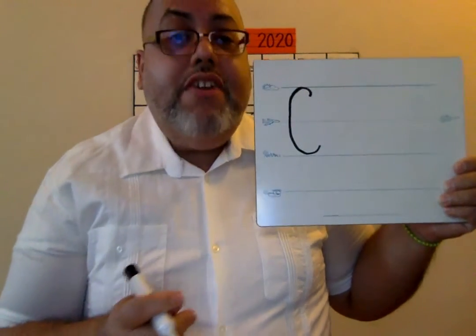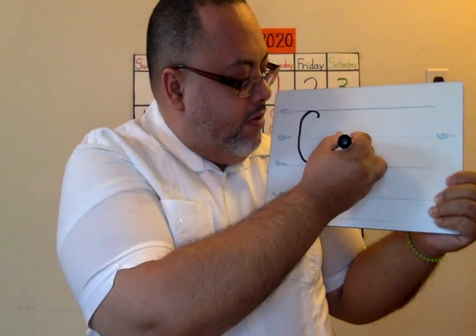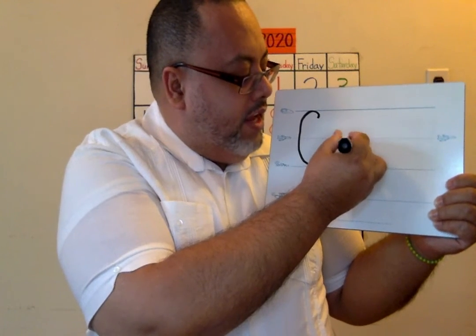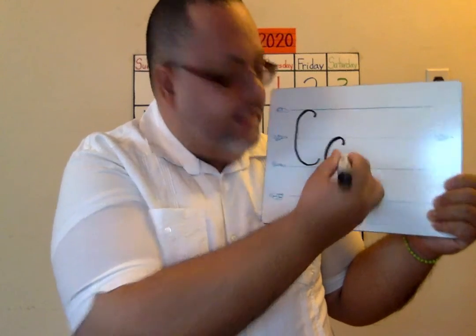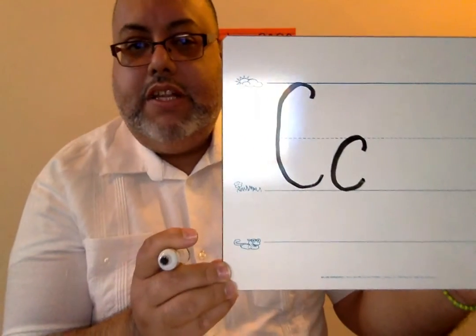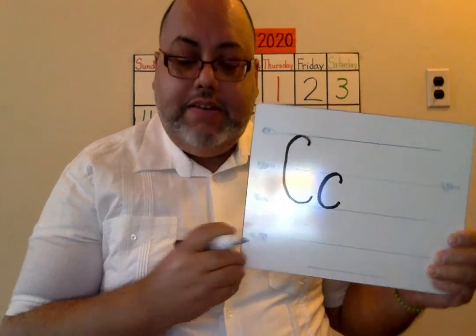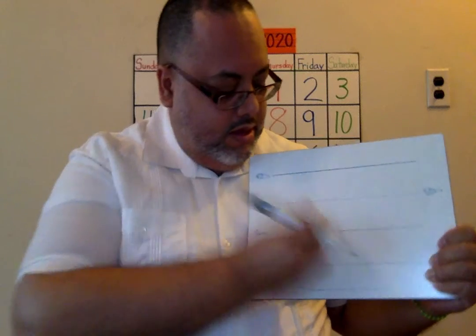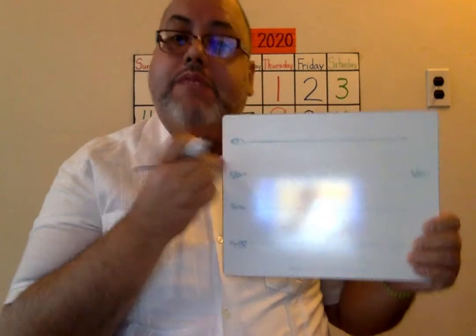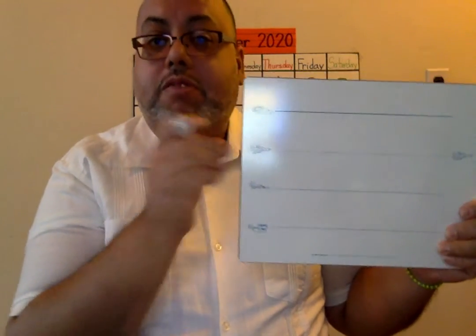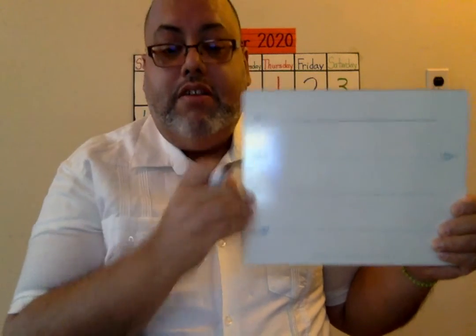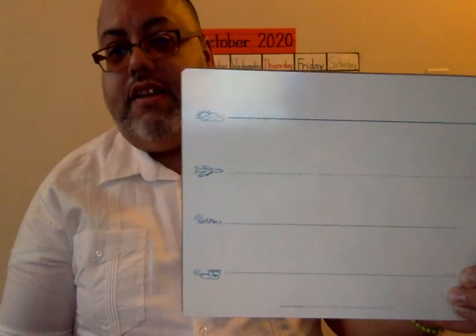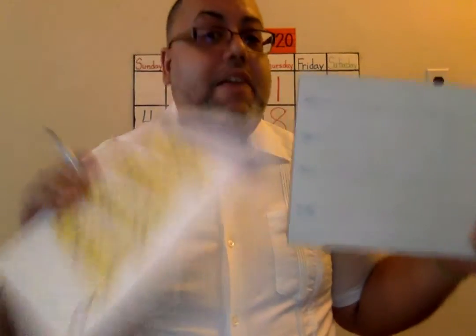Okay? The other letter C is the small c or lowercase c. It starts on the plain line and comes down to the grass in a curve, like that. And that's the letter C. When you finish, you erase it with your tissue. Now, this is what you should be doing on your video when you go to my video recording about Fundations. And of course, the next page of it is the sky letter formation. So you're going to carry these two every day, every day, every day, until you get it.